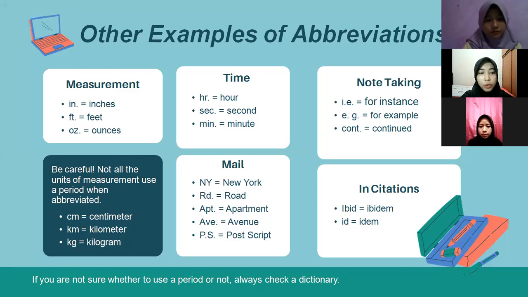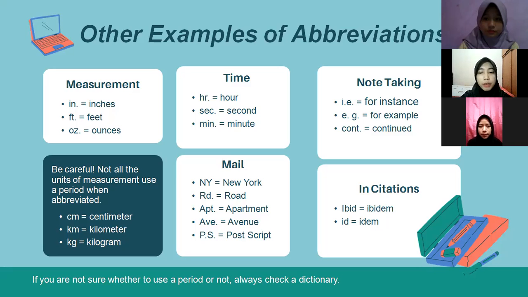But be careful, not all units of measurement use a period when abbreviated. Some of the exceptions are centimeter, kilometer, and kilogram. And other examples of time abbreviations are hr. for hour, sec. for second, and min. for minute.